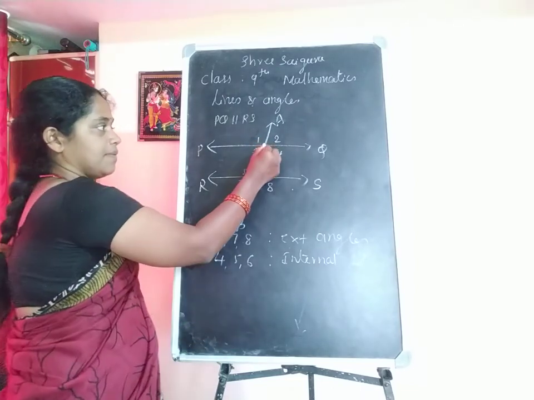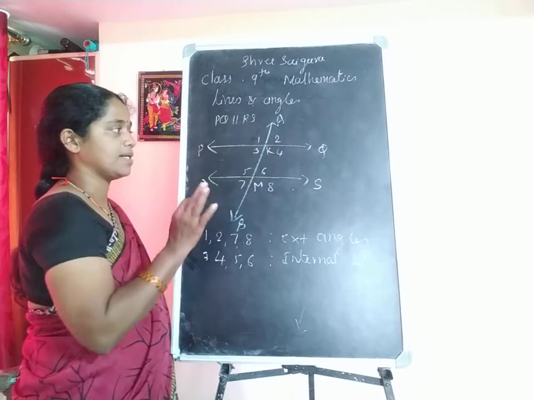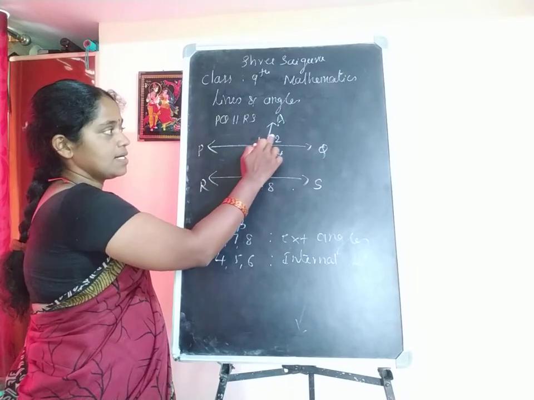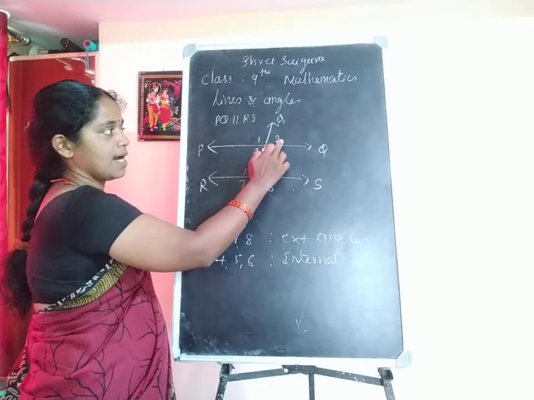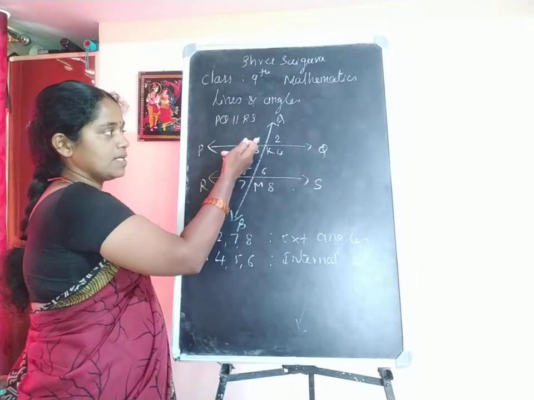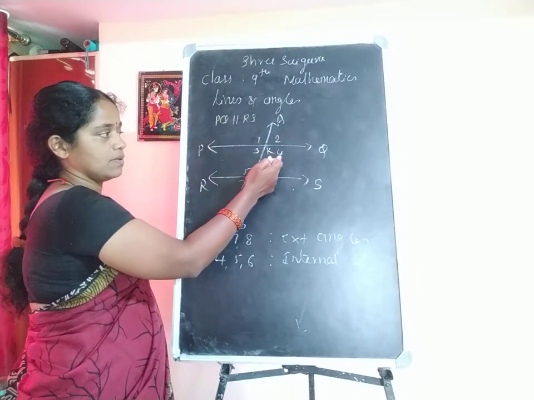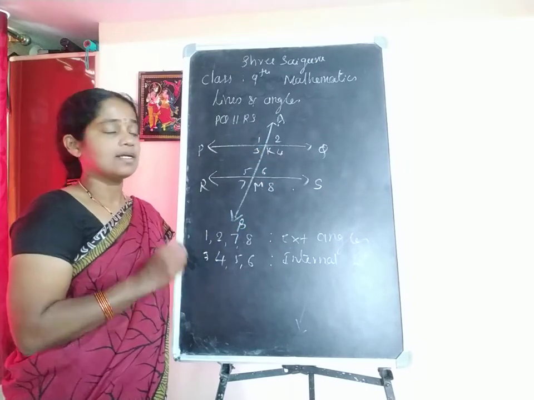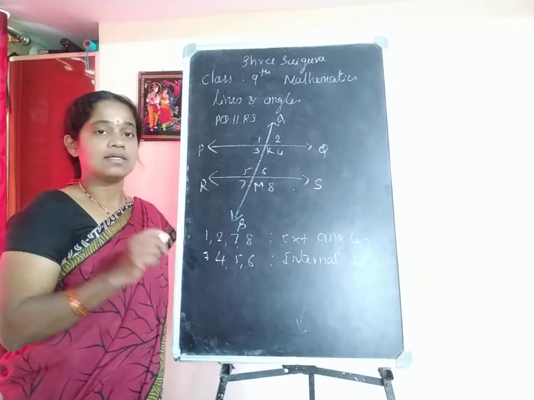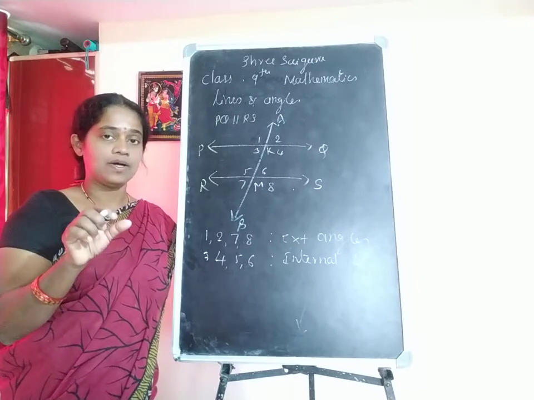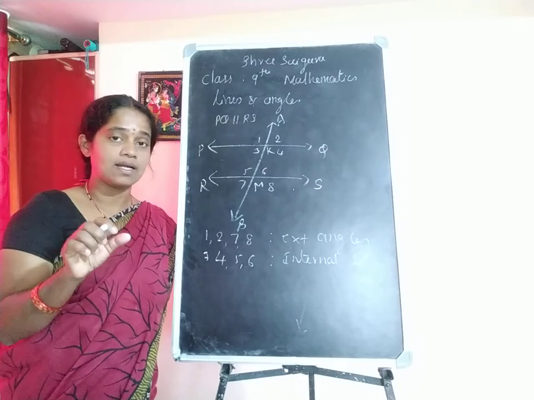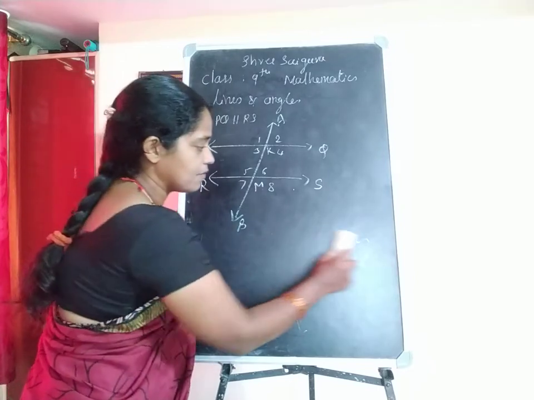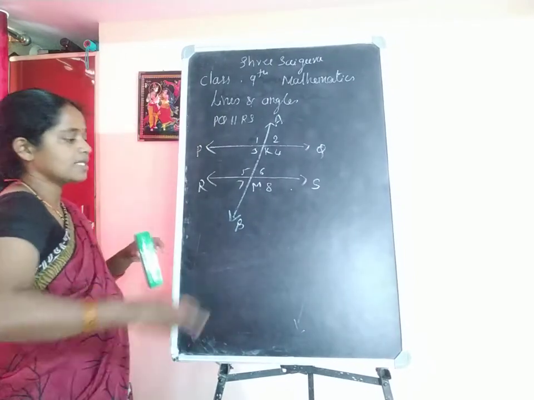Then at the point K, I have selected the point K. In this case, 1 and 2, 1 and 3, 3 and 4, and 2 and 4 are linear pairs, or these angles are called supplementary angles. Very important. I will write the angles one by one at the point K.